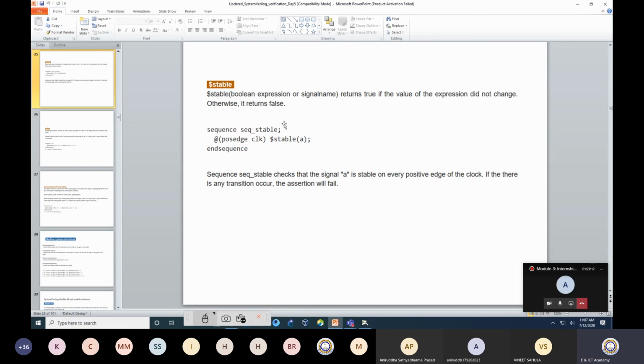If it is changing, then there is an error. If there is no change, because I am interested in it, it should remain stable. So that means A is stable. If A remains stable throughout all the positive edges of the clock, then this assertion is true. If at any particular positive edge A is changing, maybe 0 to 1 or 1 to 0, it doesn't matter, but A is changing, at that time I am considering that this assertion is false. That means it should give me an error.